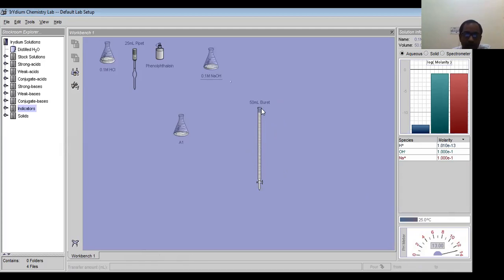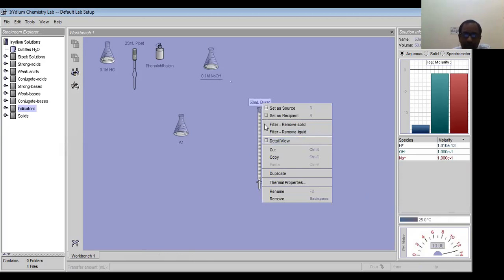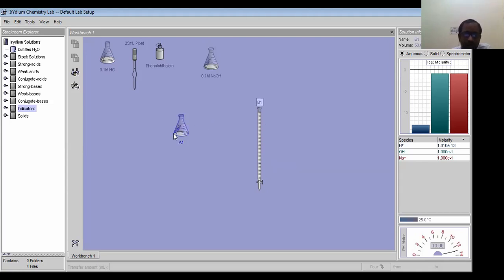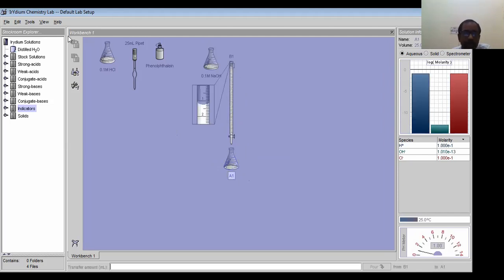Now what will we write here? This is base solution, 50 ml base solution. We can rename that this is B1. Next, we have to select and add here. And how will we add? We will add here